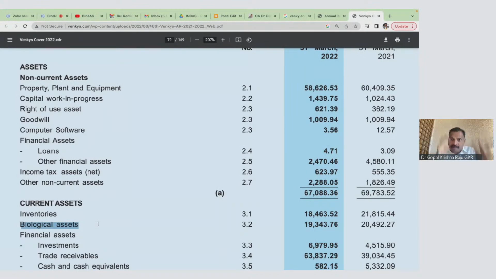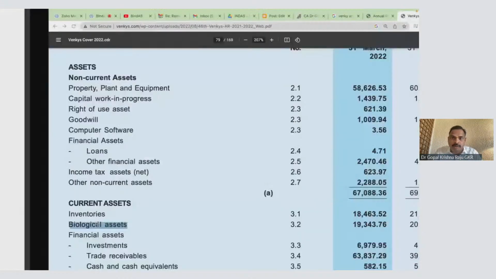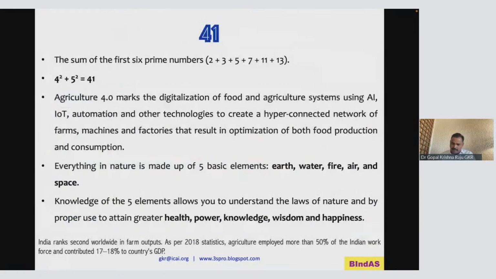So keeping this in mind, I am taking you to some of the interesting questions, and please watch this 41. Actually 41 is 4 square plus 5 square. Now what is 4 square? 16, and 5 square is 25. 16 plus 25 is 41. 4 refers to the agriculture 4.0 revolution, where technology has been brought into agriculture, and 5 refers to the 5 elements of earth, that is earth, water, fire, air and space.